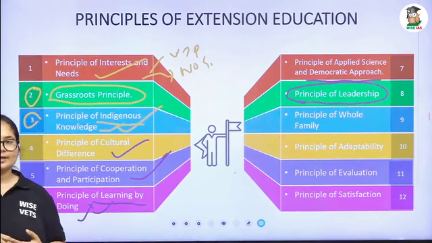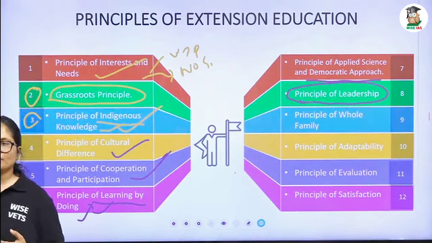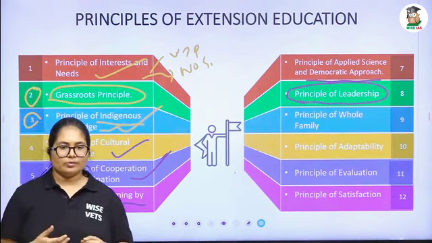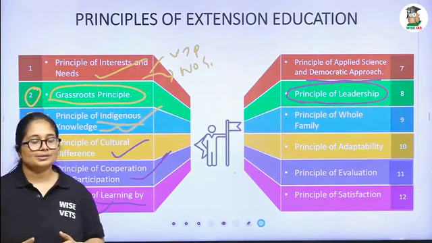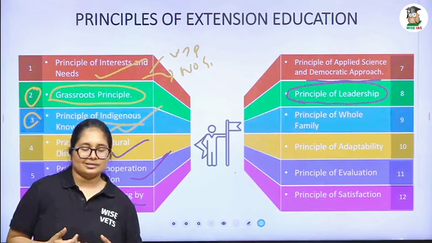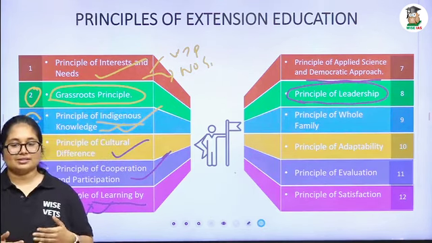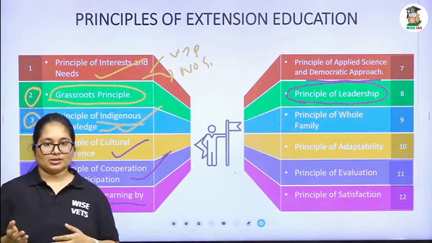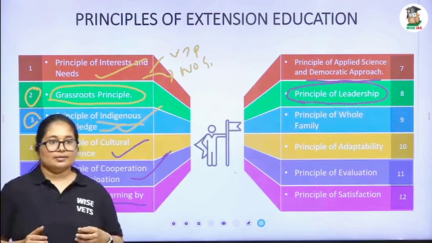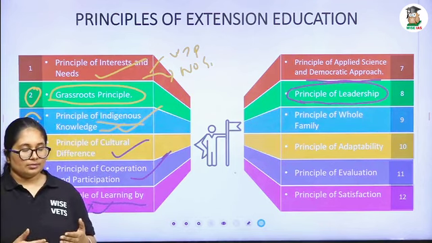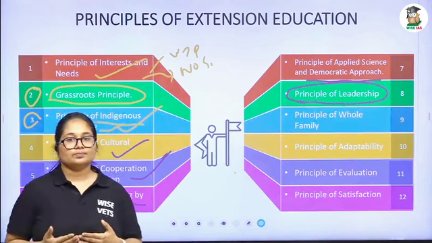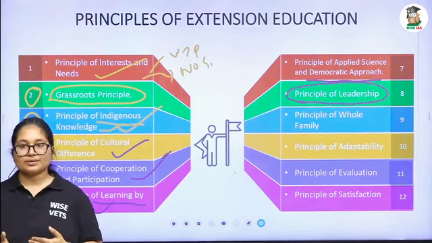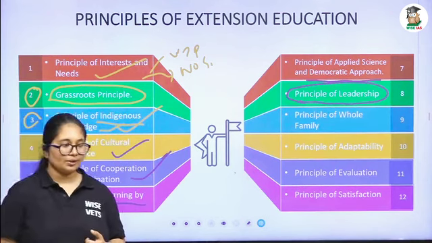Maybe we are going to a village that we most probably don't know about. When we go as an alien, a new person, the people may have some issues with accepting someone from another society or culture. But when we first approach through a local leader, we will get more acceptability in that particular society.